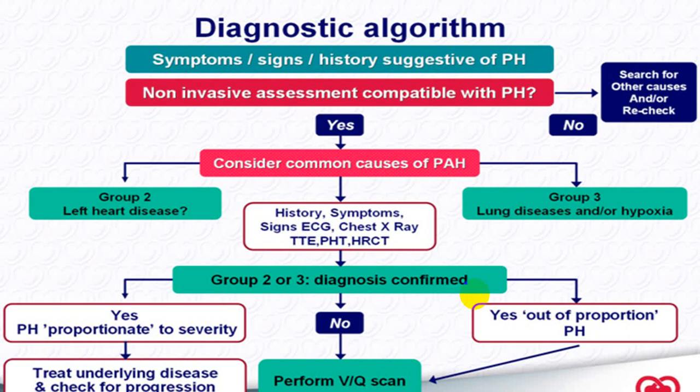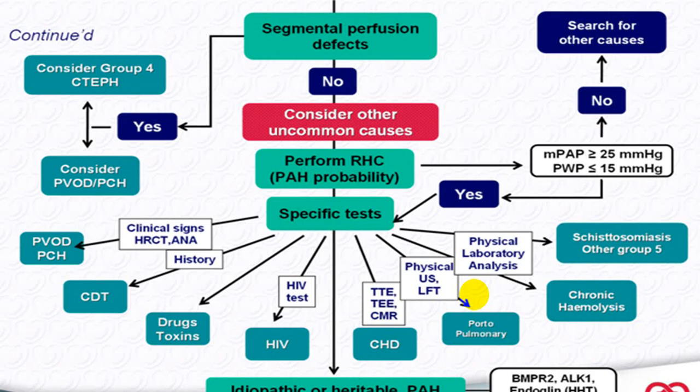In case of group 2, angiography, CT angio, etc. That is in group 2. In group 4, pulmonary angiography with CT or MRI, that is CT pulmonary angio or MRI pulmonary angio, etc. will be done in group 4. So this is what we call in group 4. You can go for different studies.